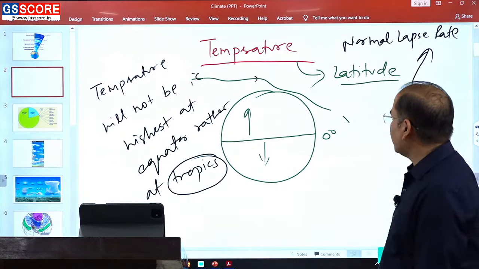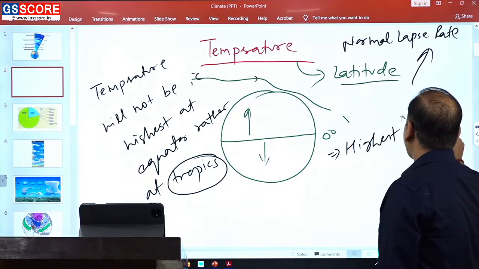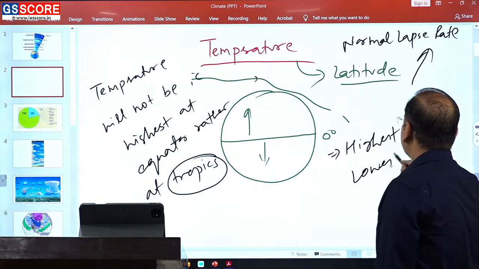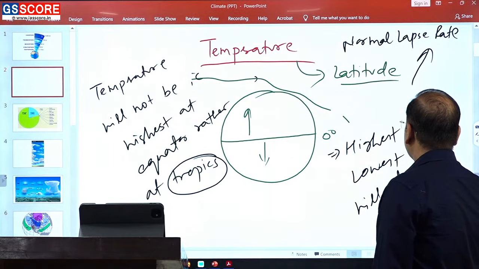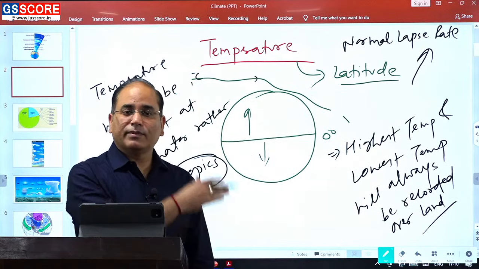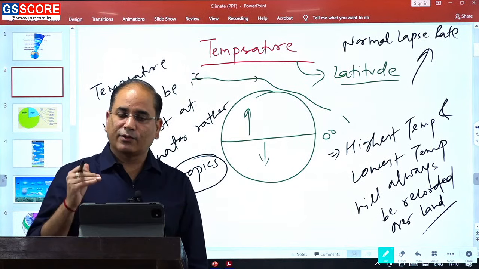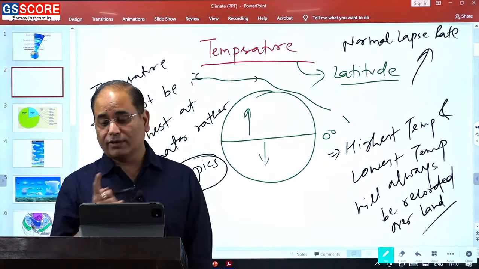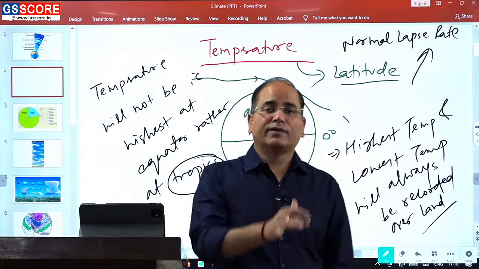The second fact that you should be knowing, highest temperature and lowest temperature will always be recorded over land. So, highest temperature will be recorded over the land, lowest temperature will be recorded over the land. So, highest as well as lowest temperature will always be recorded over the land, not the ocean. You should not have an iota of doubt. Never ever have any kind of doubt in this.